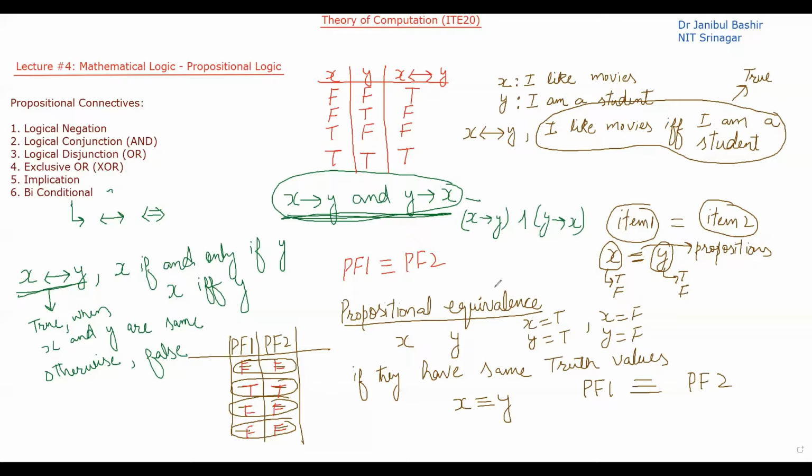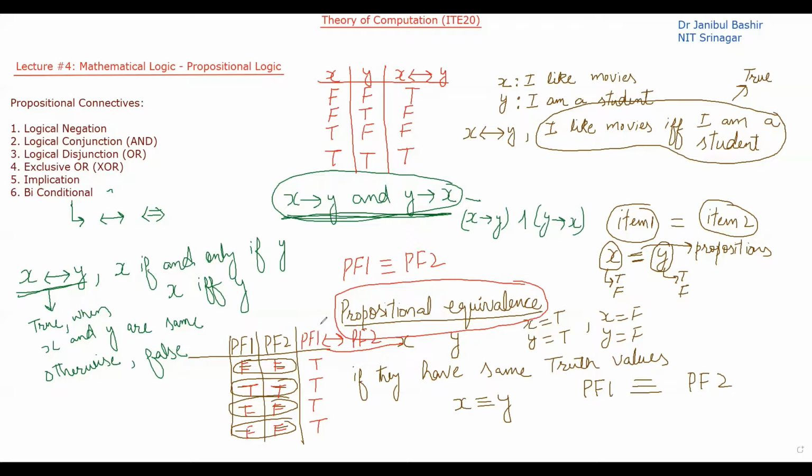Okay, so two propositional formulas are equivalent if their truth values are the same. Or I can say, for example, if I find out propositional formula 1 if and only if propositional formula 2, what will be the output in this case? It will be true, true, true, and true.